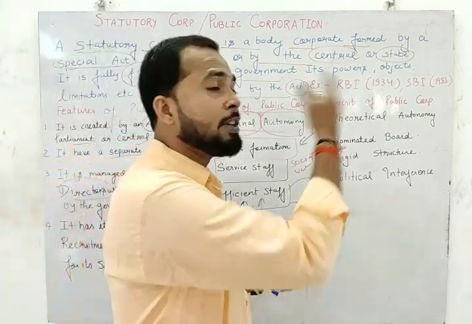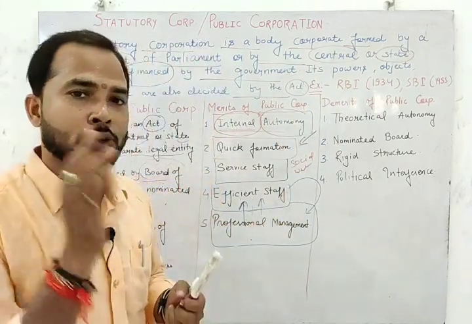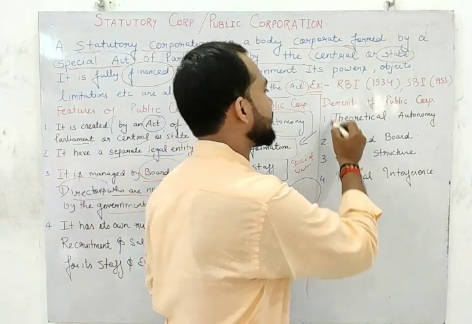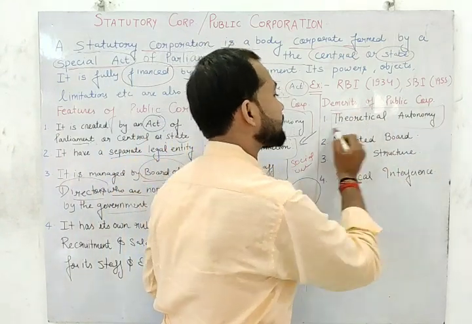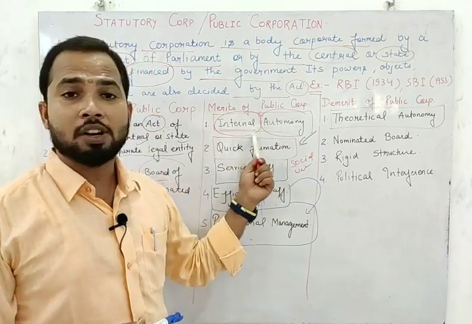The last one is the demerits of public corporation. Last but not least, listen carefully. Don't skip the video, you have to listen to everything, because, students, theoretical autonomy. What autonomy did we just get in the merits?